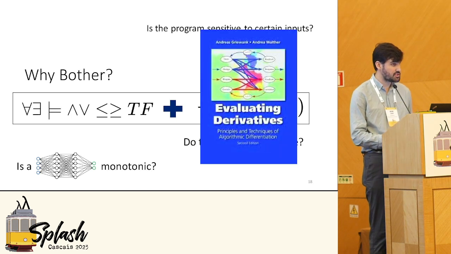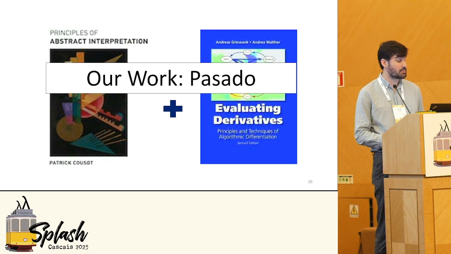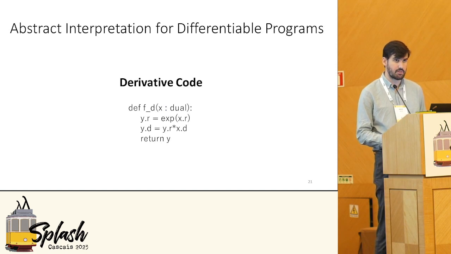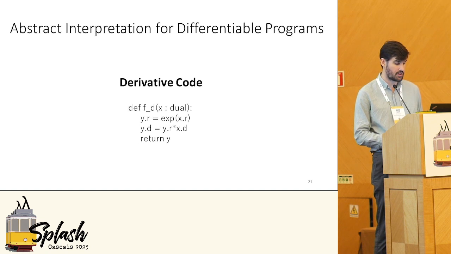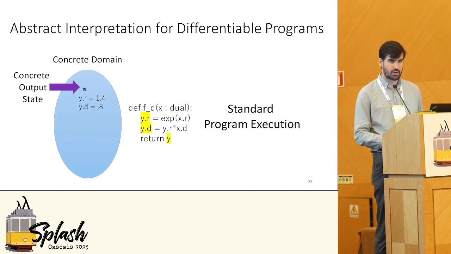Now, we're going to compute these derivatives using automatic differentiation, of course, and these formal properties will be analyzed using abstract interpretation. It's the combination of these two that is the foundation of our technique, Pasado. Now, a brief recap for those that may be unfamiliar. So imagine I have this piece of source code, and here it's a differentiable program because it performs automatic differentiation to compute a derivative. Now, we're used to starting in some concrete input state, executing the program as normal to obtain a concrete output state.